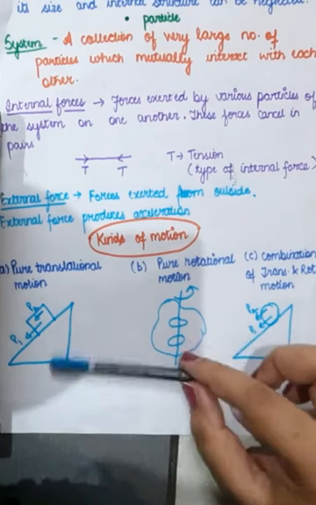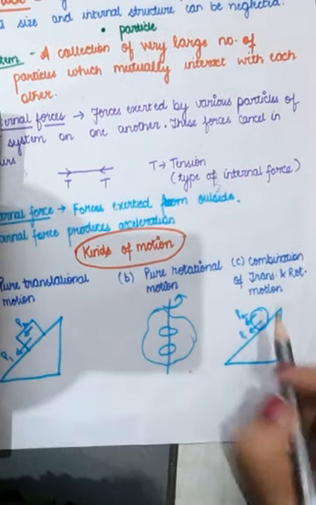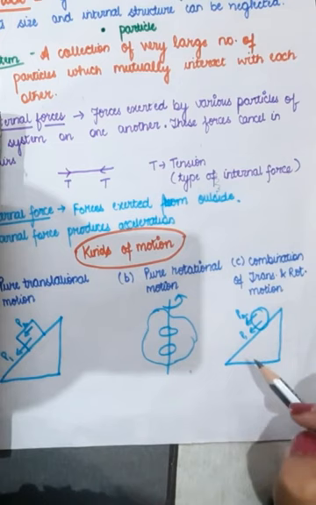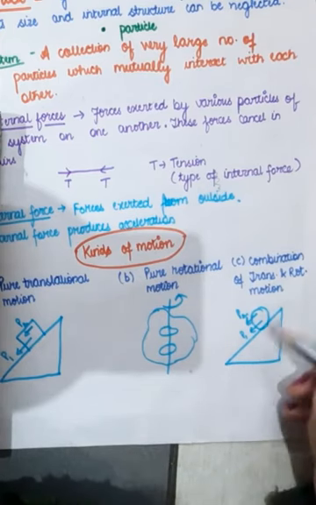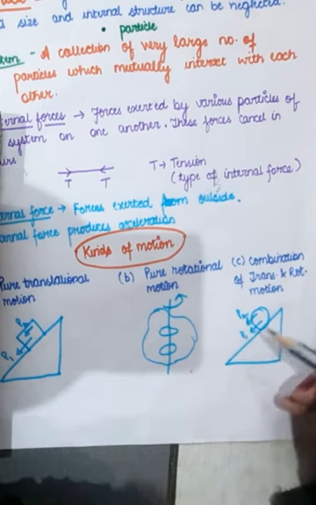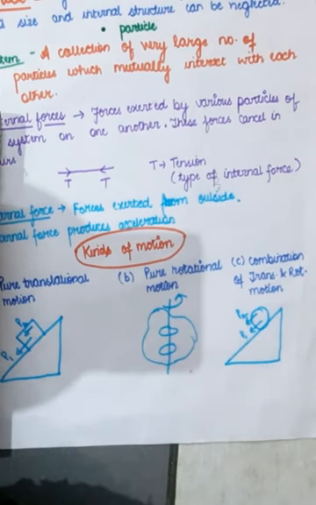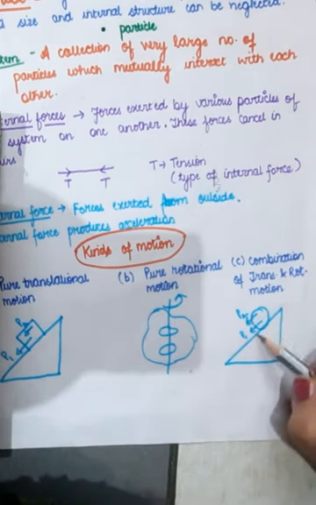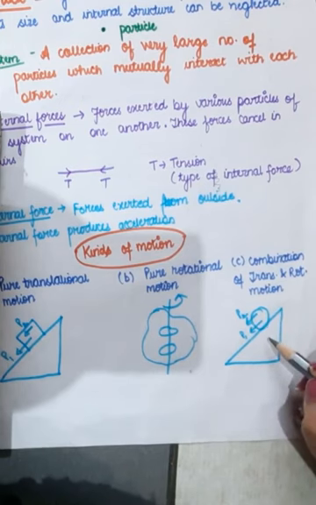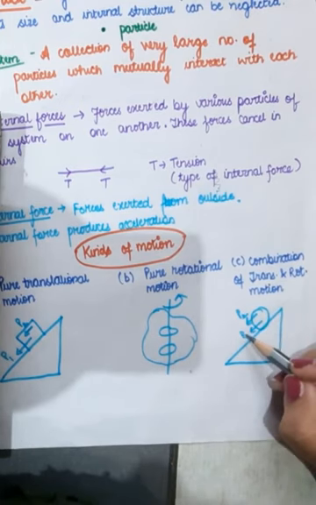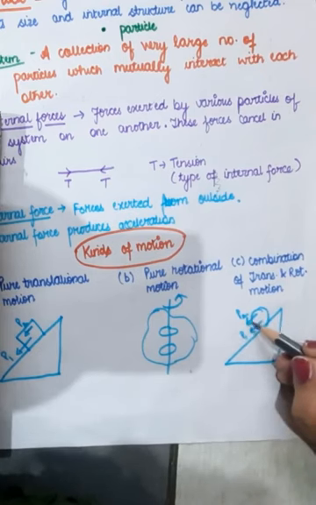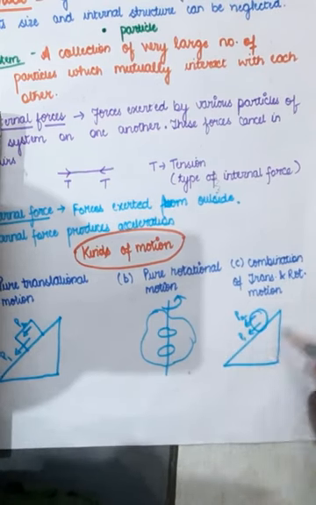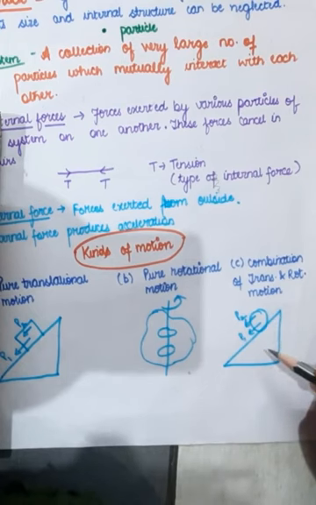Then we have the combination of translational and rotational motion. In this type of motion, there is straight line motion also, and there is rotation also. Suppose you have kept a cylinder on an inclined plane. When that cylinder comes down, it will be rolling, moving downwards and also moving circularly.